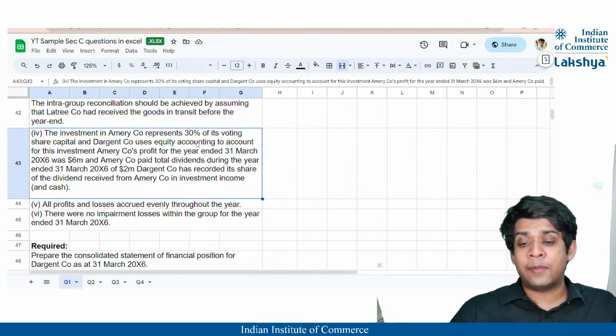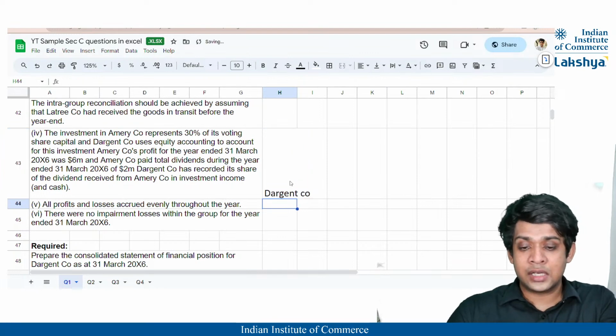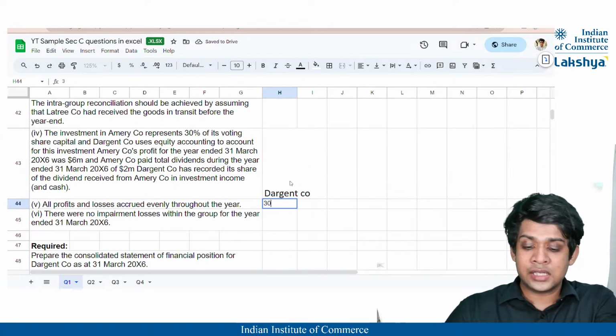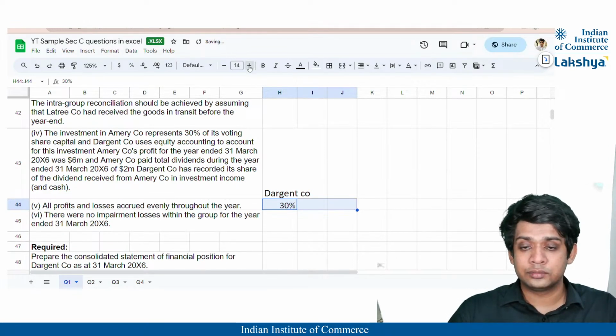So the investment in Amri company represents 30% of its voting share capital. Okay, so that means Dargent company has an associate also, and the shareholding in this associate is nothing but 30%, right?